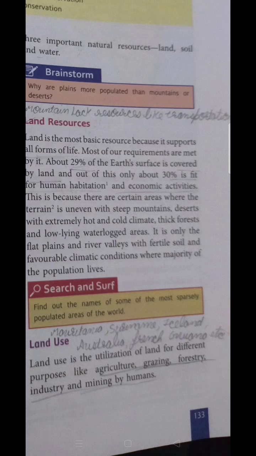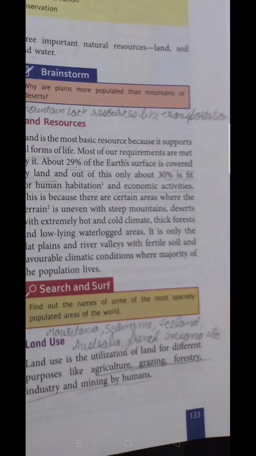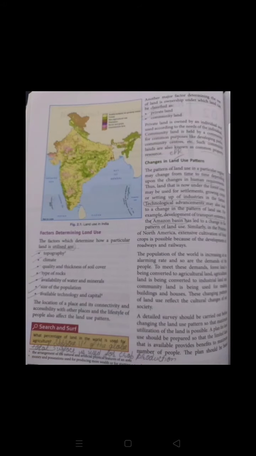Moving further, land use, as we use land for different purposes. Here we are going to discuss the different purposes for which we use our land. Definitely we use our land for agriculture, we use our land for grazing, we use our land for establishing bigger industries, and we use our land for mining activities as well.